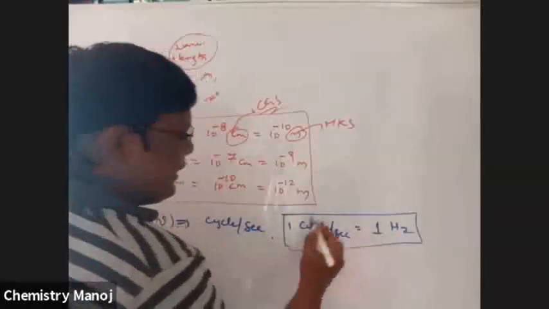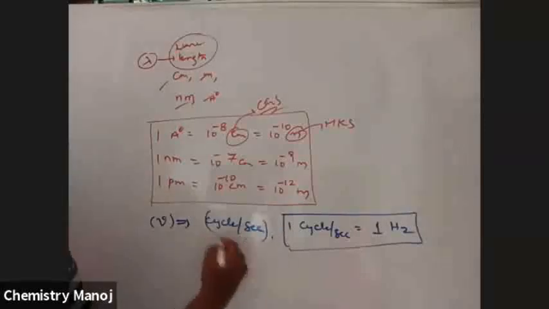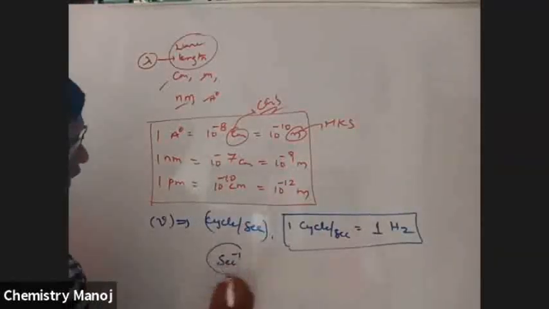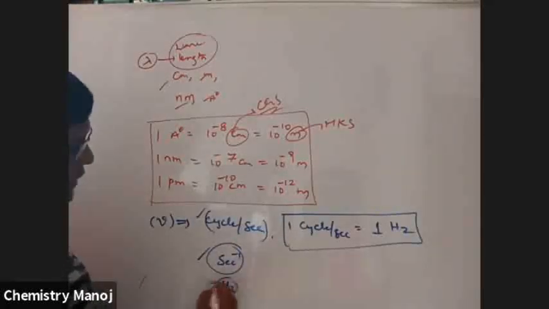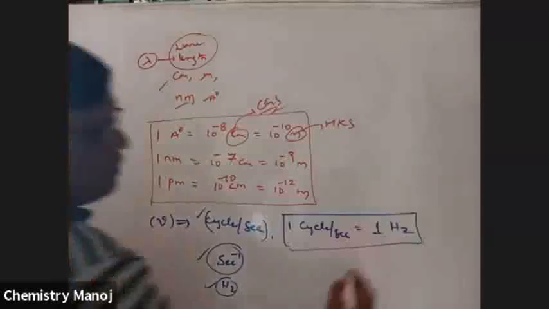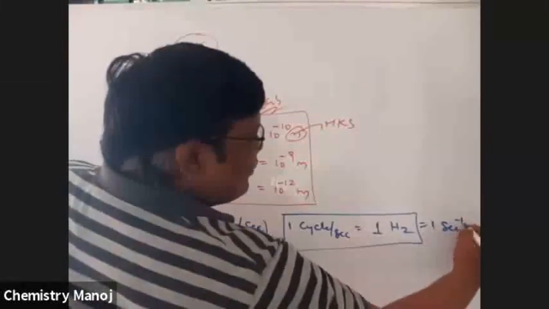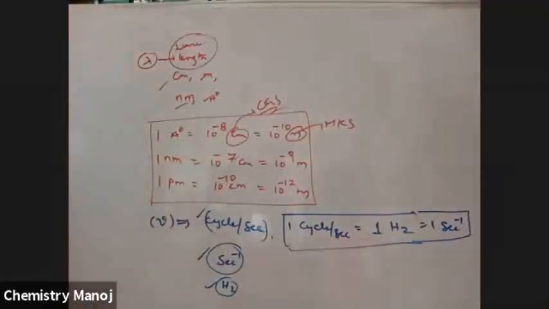Hertz is another unit, and second inverse is another unit. These are the 3 units for frequency: cycles per second, hertz, or second inverse. So 1 cycle per second is equal to 1 hertz is equal to 1 second inverse. These are the frequency units.